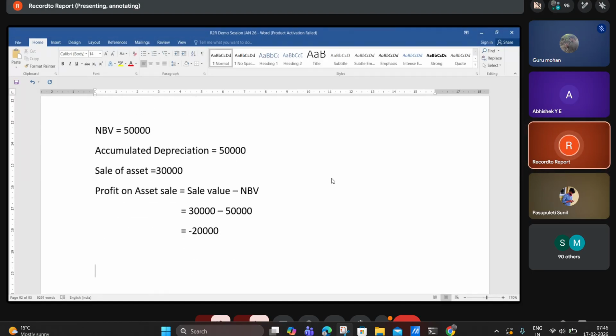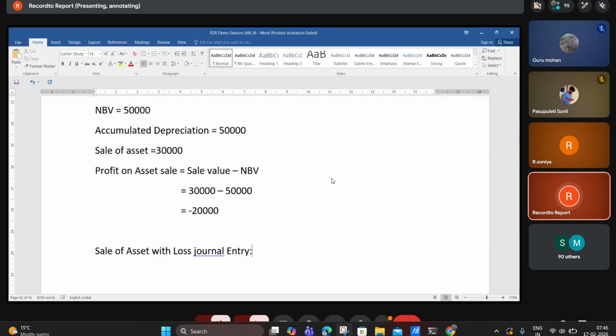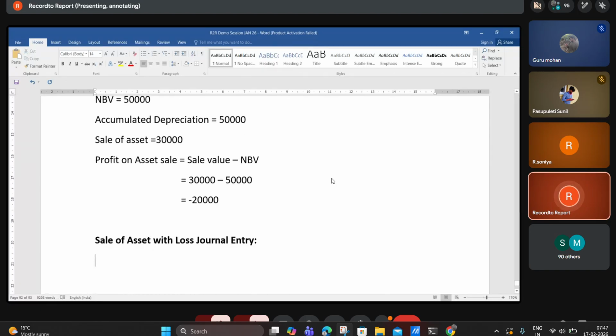So if it is a loss, what is the journal entry to be recorded if the asset is sold at a loss? What is the amount we are receiving here, guys? Bank account debit, 30,000.